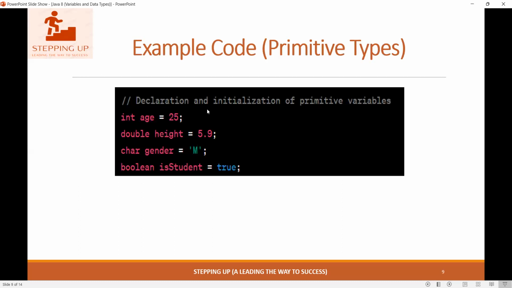Let's see the example. Declaration and initialization of a primitive variable, we have already seen. In Eclipse also you can try to write how they look. Here int age we initialize, and it always ends with a semicolon. And here double height, which is in decimal. Char is always in single quotes. And boolean is either true or false. This is the method of declaration and initialization of primitive variables.